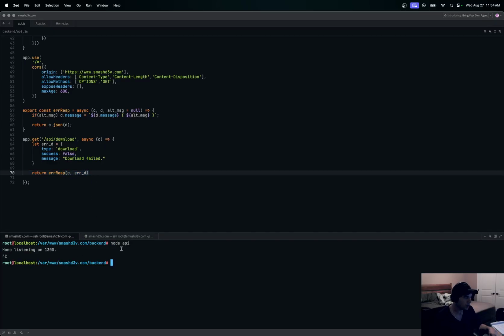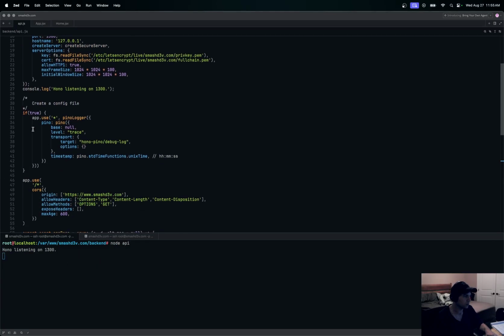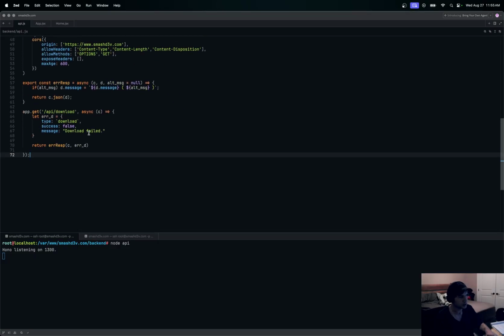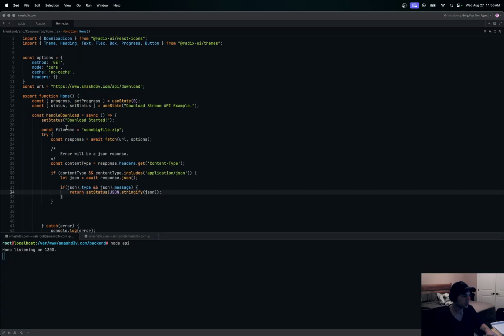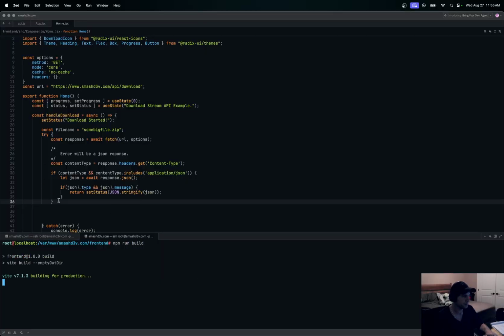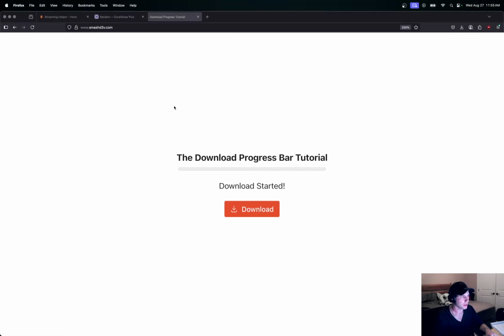So I'm going to restart our server, and we'll go click to download, and we'll also see with Pino Logger the request coming in. But let's see if we get this download failed message on the front end from our route. Okay, so we also need to recompile our front end as well. So npm run build. So let's do that. Make sure we have no errors down here. Okay, and we'll just refresh this.